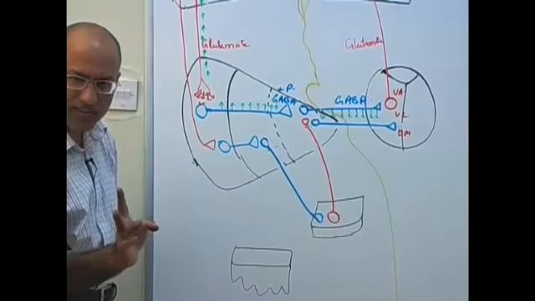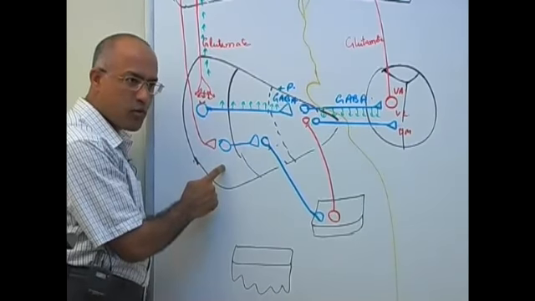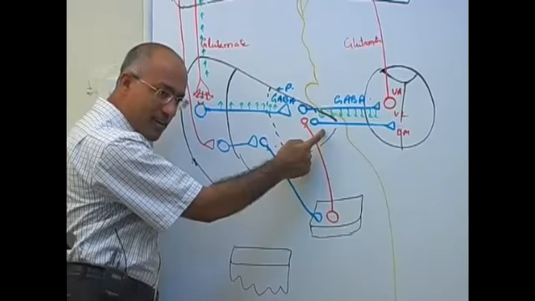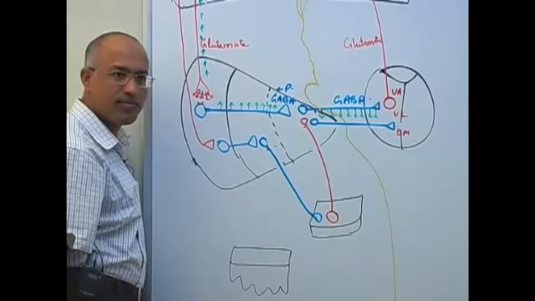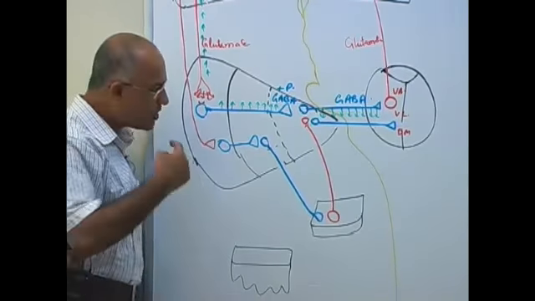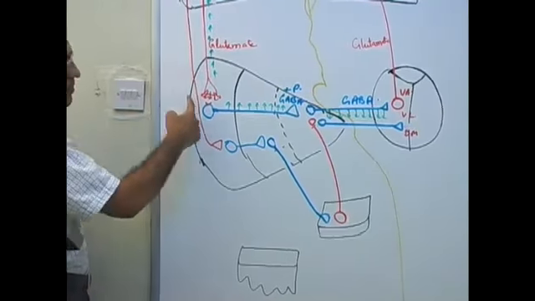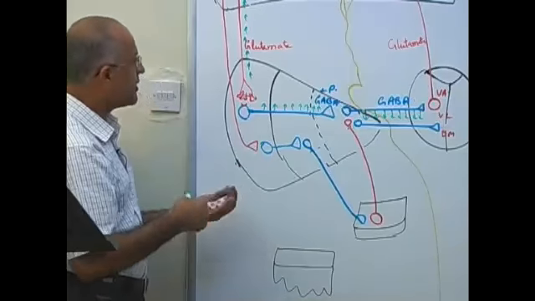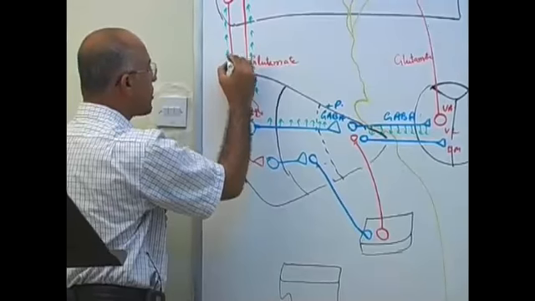So what is the indirect pathway? Where striatum is influencing the activity of globus pallidus internum indirectly via a loop through subthalamus. Is that right? Now how does this pathway work? Again, the corticostriatal fibers are glutaminergic and they will stimulate. When you are planning the movement, these are stimulated.